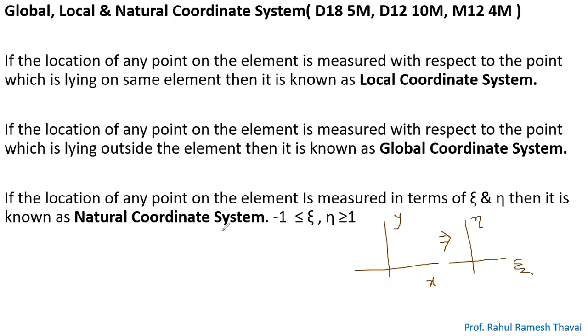That is the natural coordinate system. And what is the limit for zeta and eta? The minimum value is -1 and the maximum value is +1.